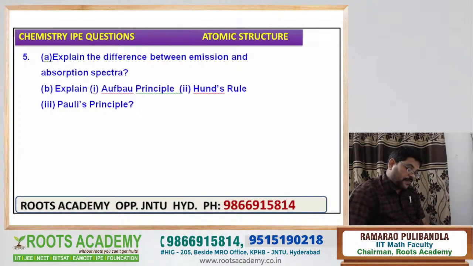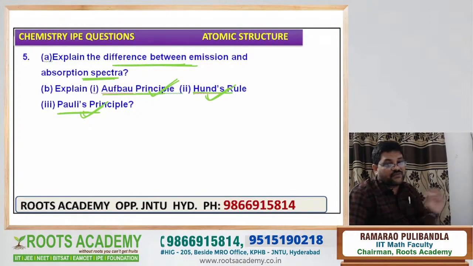And see the next one. This is again a 4 marks question. This is the fifth one. ABT is a 4 marks question and BBT is a 4 marks question. Again here, BBT: Aufbau principle, Hund's principle, Pauli's principle. Again they have excellent 4 marks questions. In the 4 marks question, may be given Aufbau principle or Hund's, or Aufbau principle or Pauli's principle, or Hund's rule and Pauli's principle, like that. But 3 are not given, students. Any 2 are given.